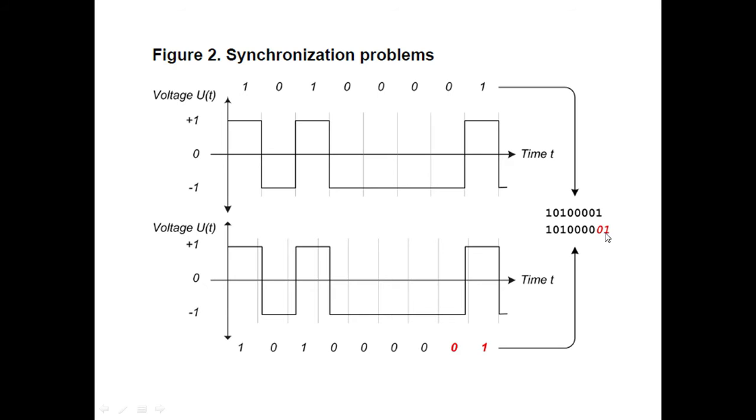Since the receiver is 1 bit ahead, it receives different data. The receiver is able to receive only improper data. The transmitter sends one thing and the receiver receives something different, and in that case the synchronization problem arises.